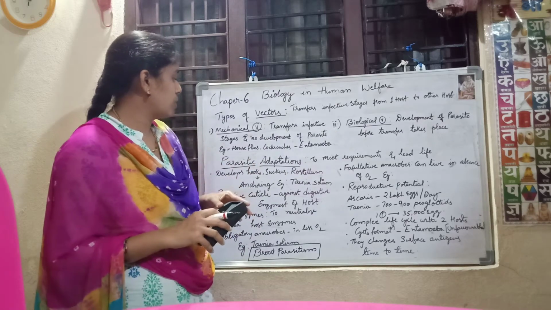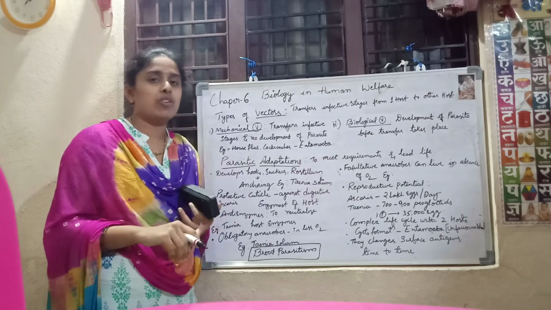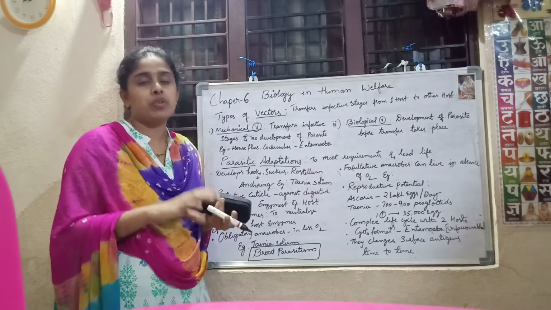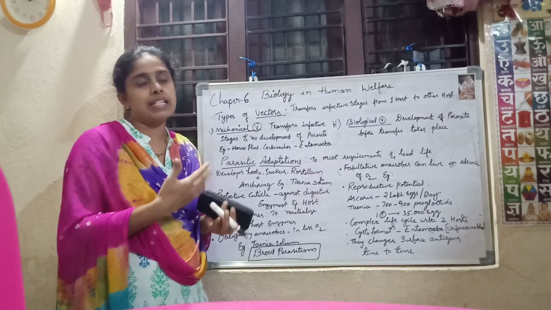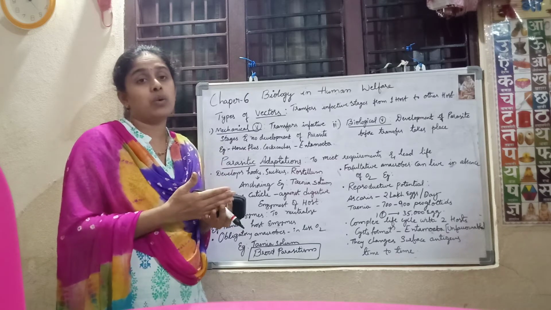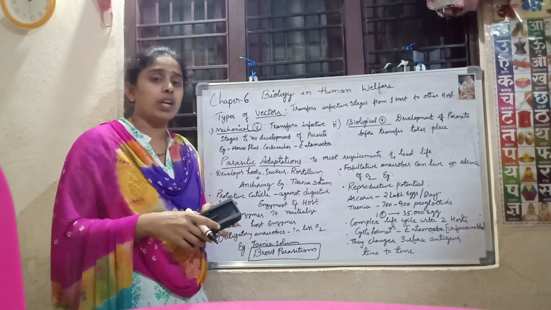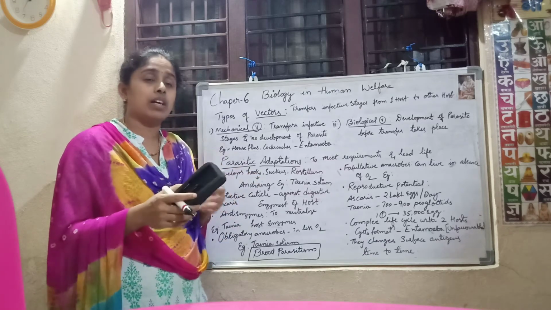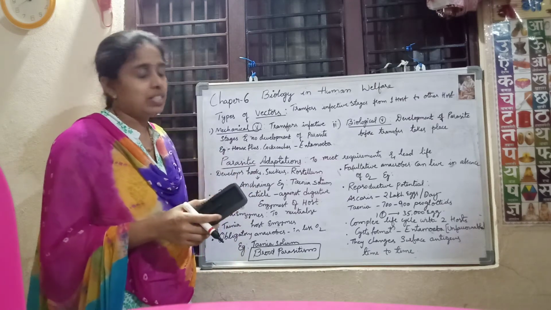Now we'll see the parasitic adaptations. A parasite is very small. I already said it is microscopic. Though it is microscopic, it causes huge harm to the host. There are so many parasites, like the malarial parasite, and if you take typhoid, dengue. So many parasites take shelter in our body and harm our body, mainly the host. How is it able to do all that? Just because it has some adaptations.